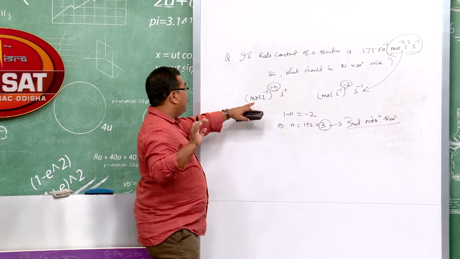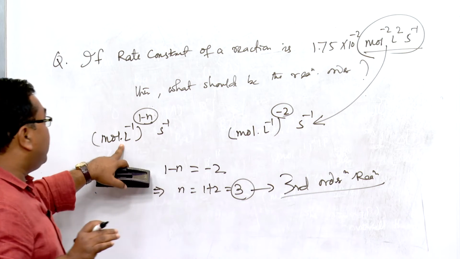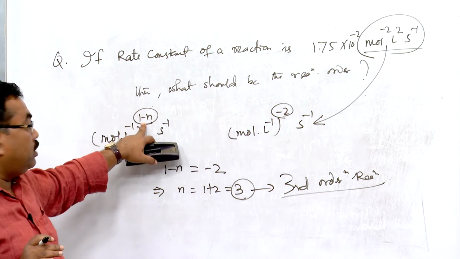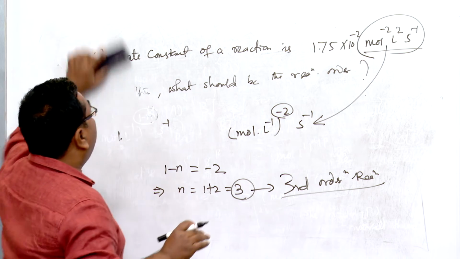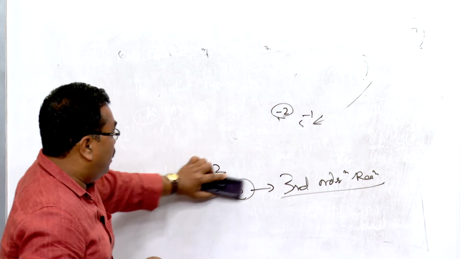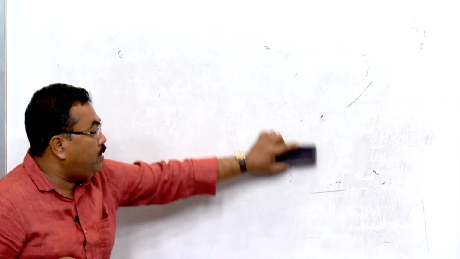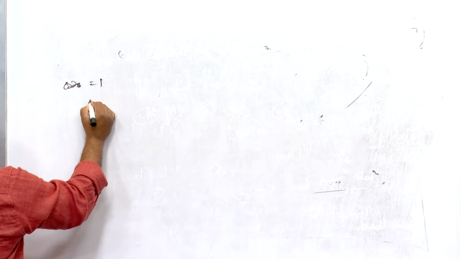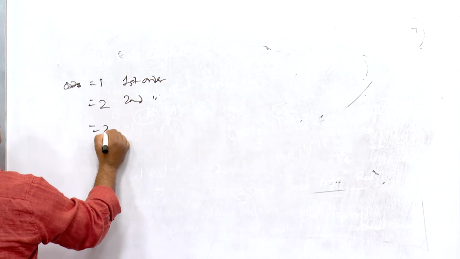So, I think you all got it. This is an expanded form of the unit, and we know the unit in this form. So, I converted it into this form, and I equated this minus 2 with this power, and I got the result. This is how problems and questions are asked in many competitive examinations and even in our council examinations. If a reaction has order 1, we call it a first order reaction. If it is 2, we call it second order, and if it is 3, third order.